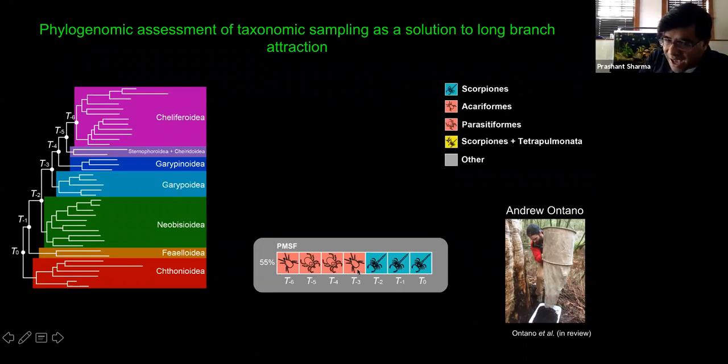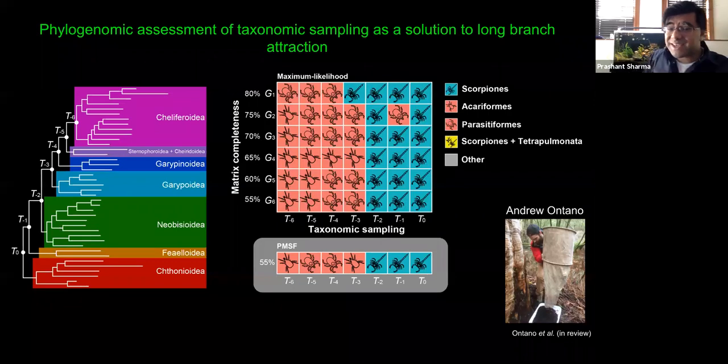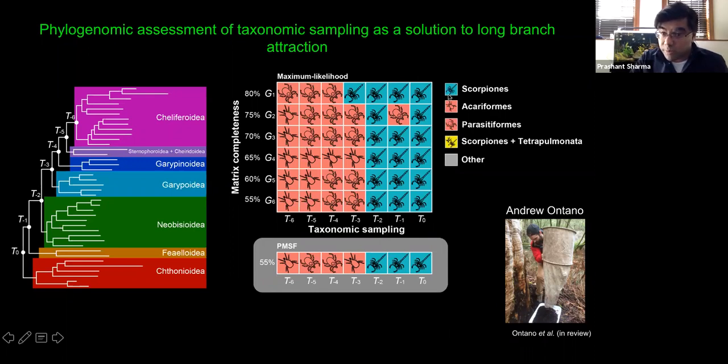But as you sequentially add more and more basally branching taxa, pseudoscorpions pop out of Acari, and they're now sister group to the scorpions. This effect is not contingent on the completeness of the matrix. If we make a smaller matrix, that is, if we remove missing data by essentially picking only the genes that are very high in taxon occupancy, this effect is not mitigated in any way. That is, the only consistent solution to recovering pseudoscorpions plus scorpions appears to be if we broadly sample across pseudoscorpion diversity. Sample lineages at the base of the tree, and pseudoscorpions will reliably go with the scorpions.